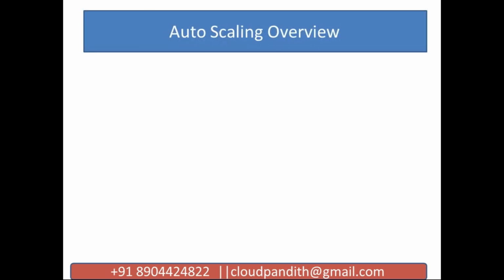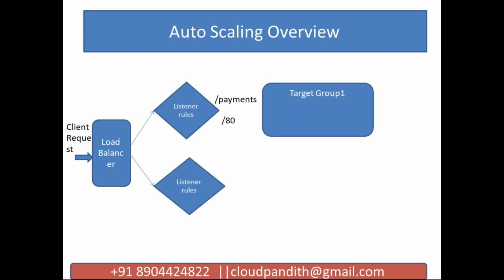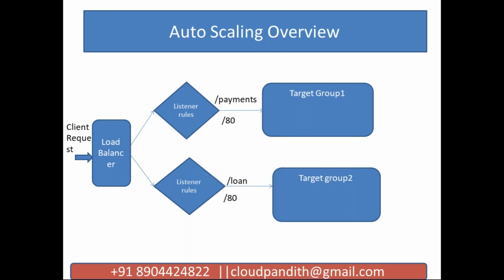Next, so what I am going to do: the client is going to make a request, this will be received by the load balancer, then there will be 2 listeners which will listen on port 80. So we'll have target group 1 and target group 2. We already have seen all these things. In target group 1, we are going to have only one EC2 instance attached to the target group 1.